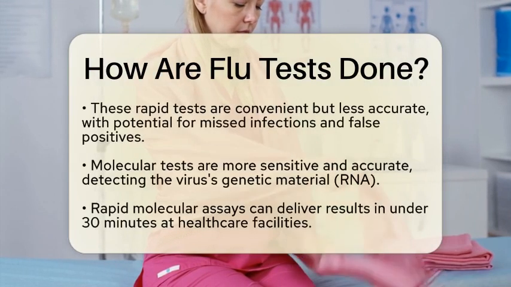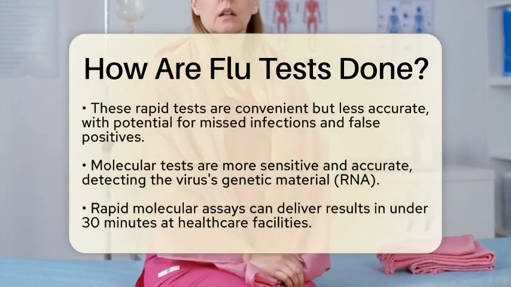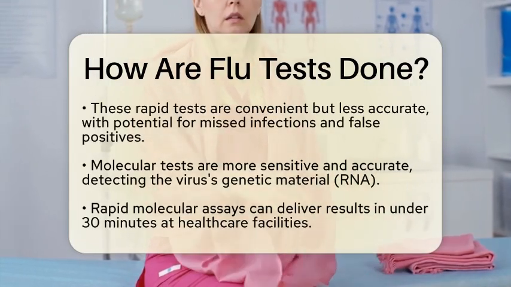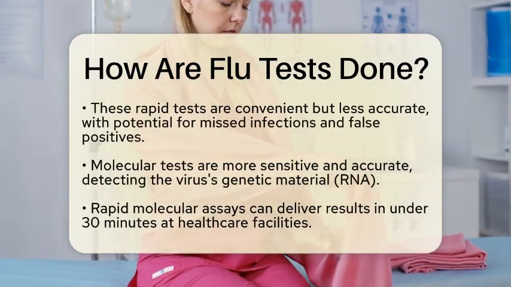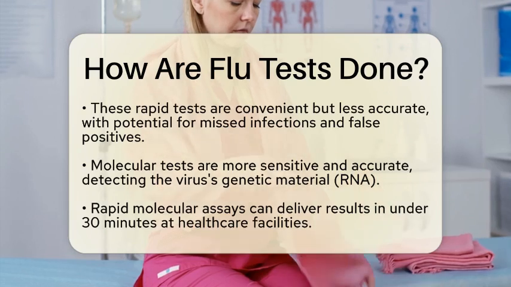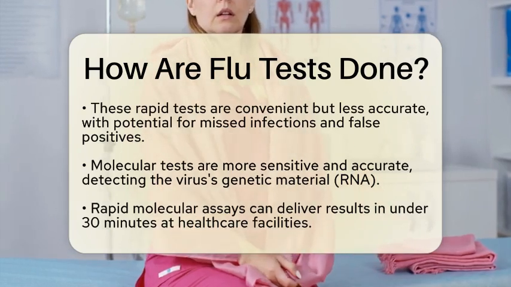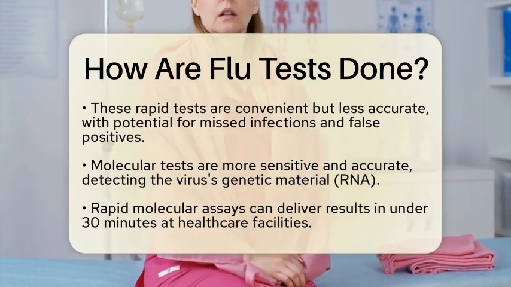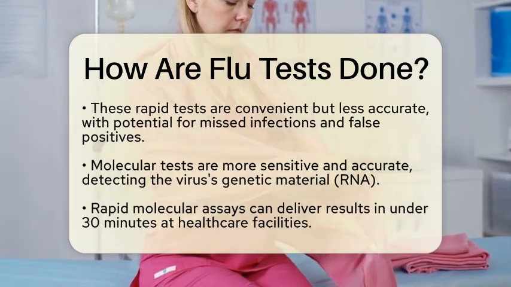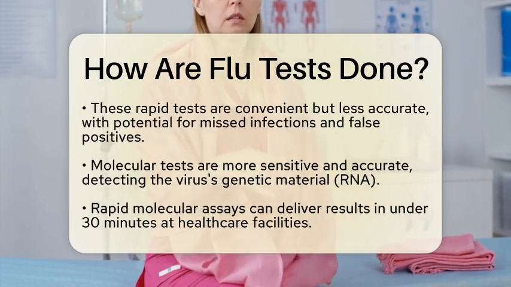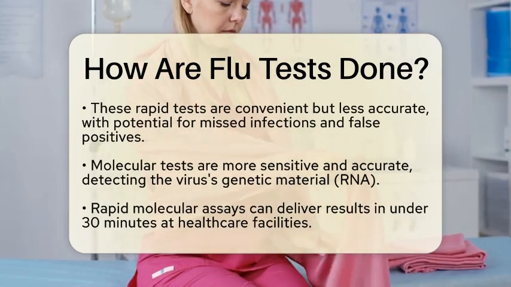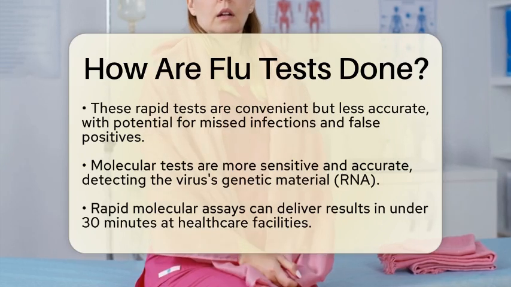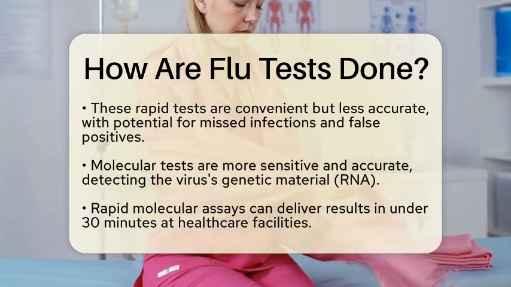However, it's important to note that while they are quick, they are not as accurate as molecular tests. This means they can sometimes miss infections or give false positive results. On the other hand, molecular flu tests are more sensitive and accurate. They work by detecting the genetic material, or RNA, of the influenza virus. Rapid molecular assays are a type of molecular test that can deliver results in under 30 minutes at healthcare facilities.